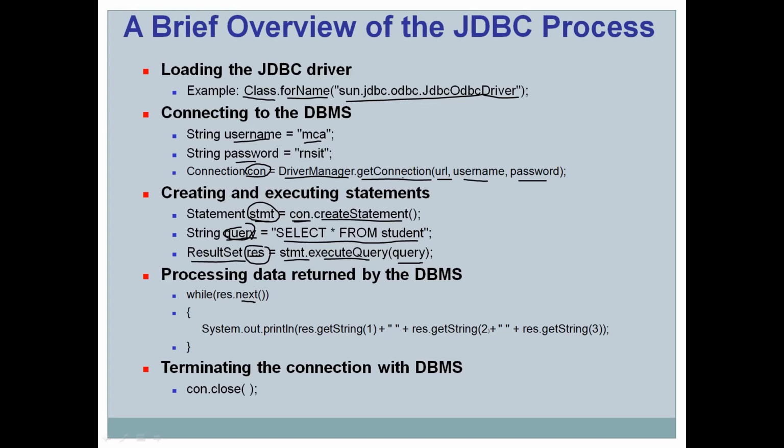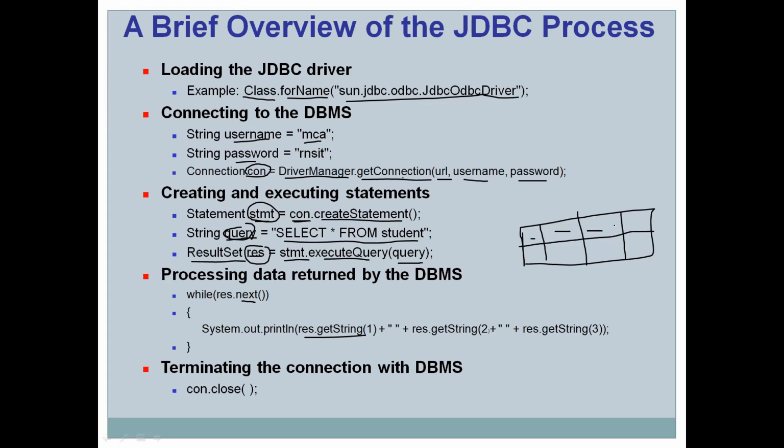If it is true, it means that row contains data, and we fetch the data. You can see System.out.println(res.getString(1)). Data is always written in the form of rows and columns, as in a select query. Suppose it is written like this, with two rows containing some data.